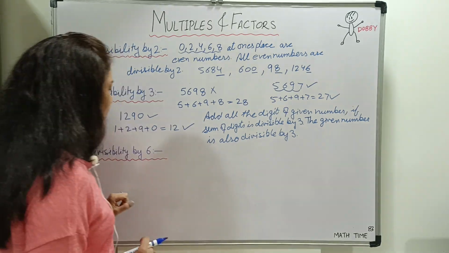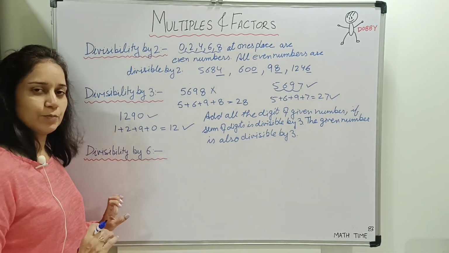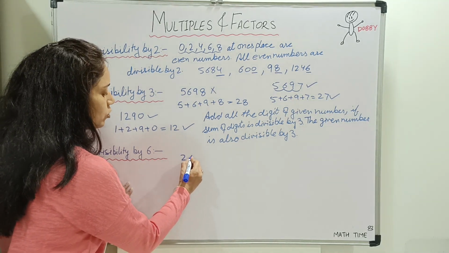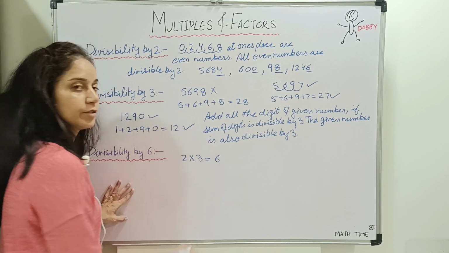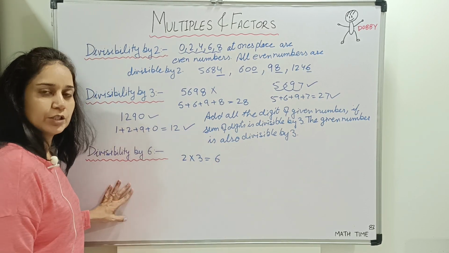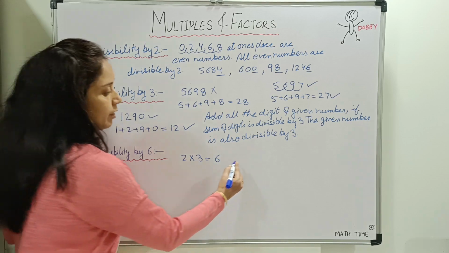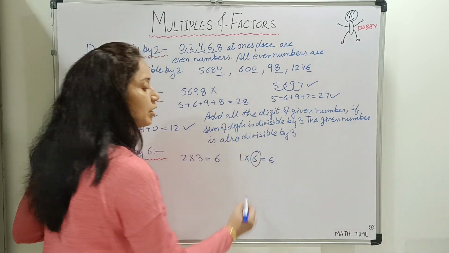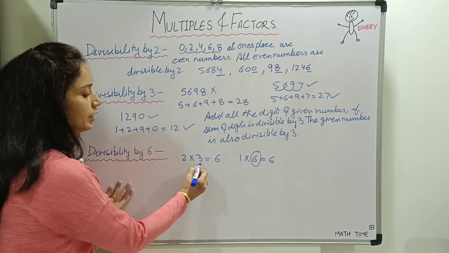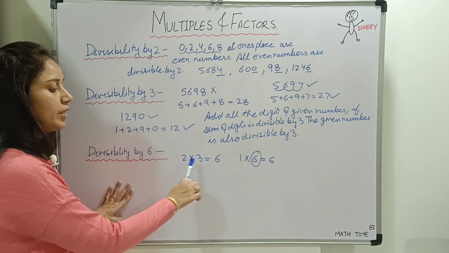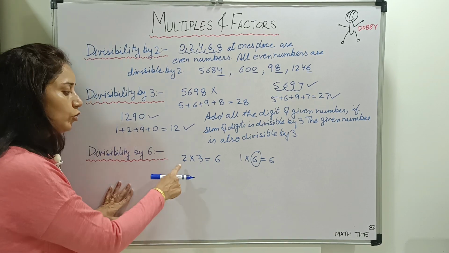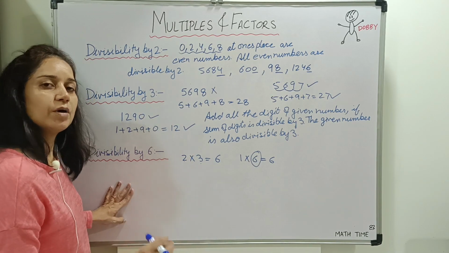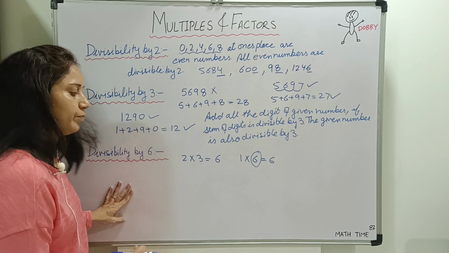Okay, now let us learn how to check the divisibility by 6. To check the divisibility by 6, we have to take the prime factors of it. 2 threes are 6. 2 and 3 are co-prime to each other. That is why we have chosen this pair. 1 times 6 is also 6, but we cannot take it. Why? Because 6 is a composite number. We have to take only the pair which is co-prime. 2 and 3 are co-prime to each other, means 2 is not divisible by 3 and 3 is not divisible by 2. They do not have any common factors. That is why they are co-prime.